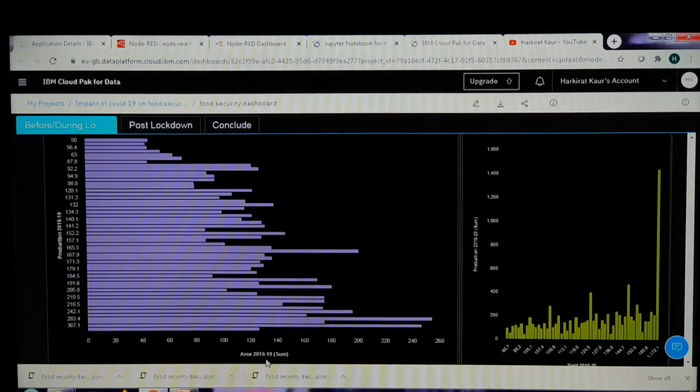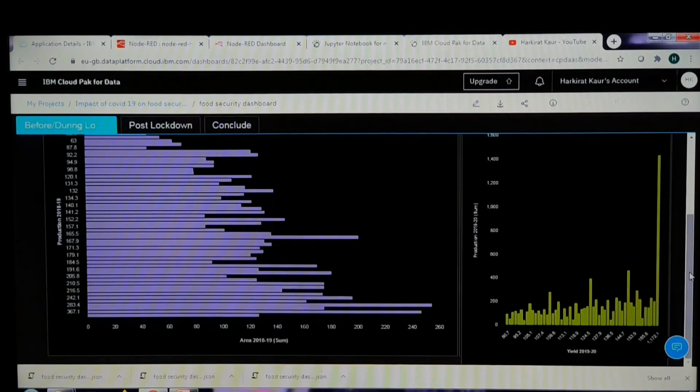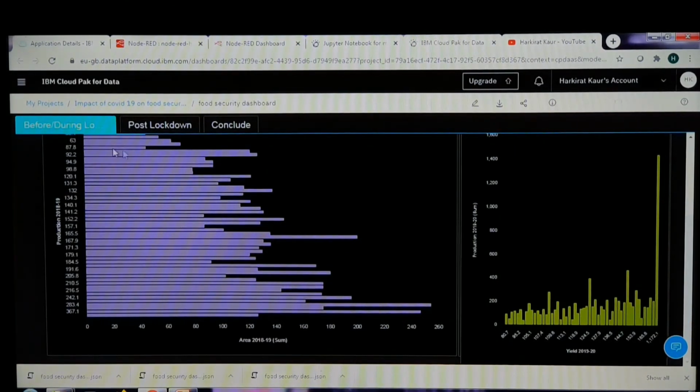Here the area of 2018-19 is the sum of the area and the production. As the area increases, the production according to that increases or decreases. Here is another graph where the yield and the production is given. This is the yield in the year 2019-2020, and the production according to these is varying. So this was before or during the lockdown.